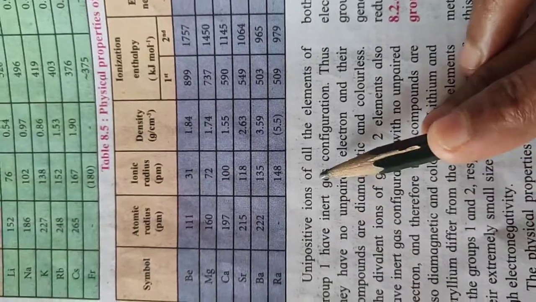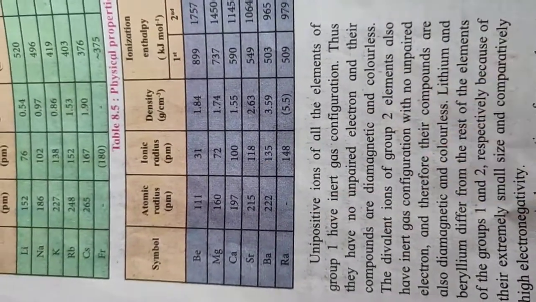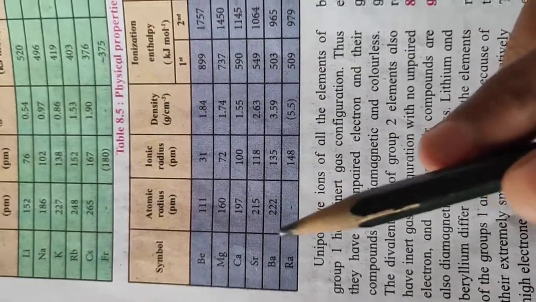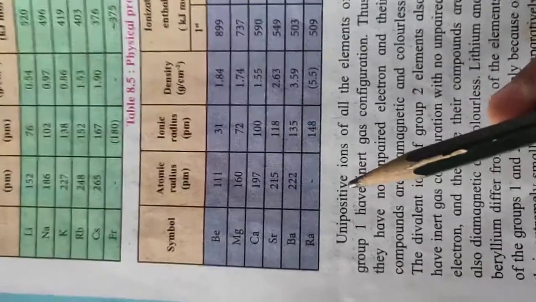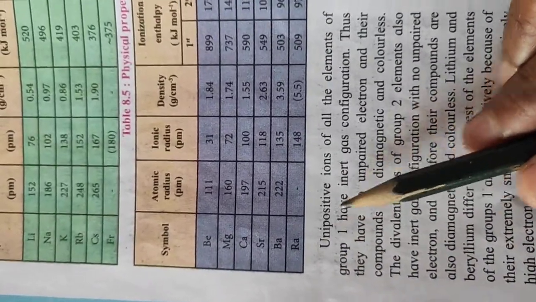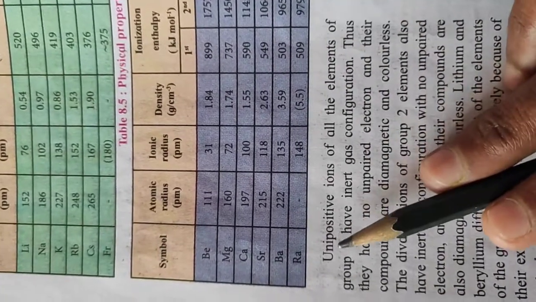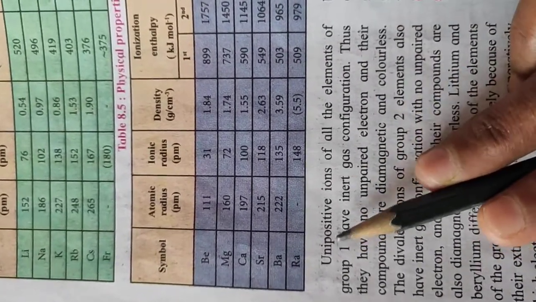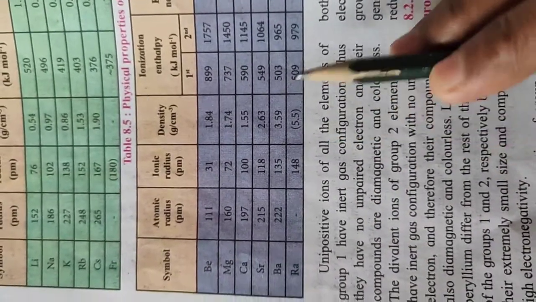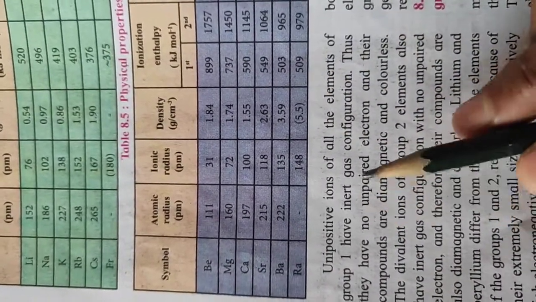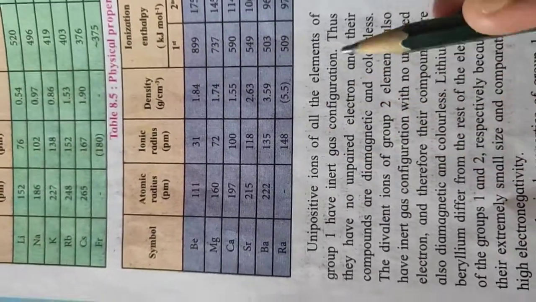So the unipositive ions of all the elements of group 1. Unipositive means the outermost shell has only one electron. That one electron is lost by the elements and they gain one positive charge. So we call them unipositive ions. All the elements of group 1, as unipositive ions, have the inert gas configuration. So after losing the electron, they gain the inert gas configuration, which means their octet is completed.